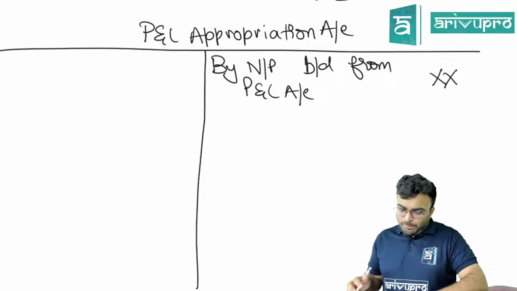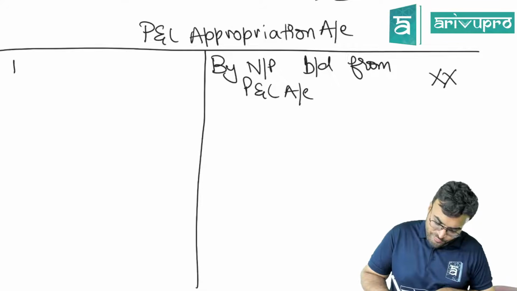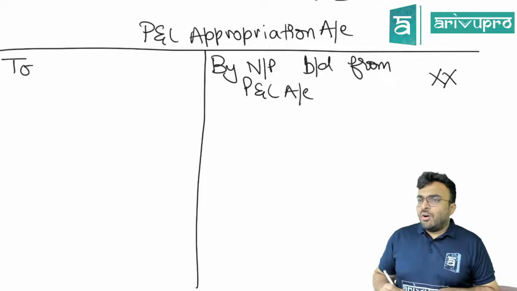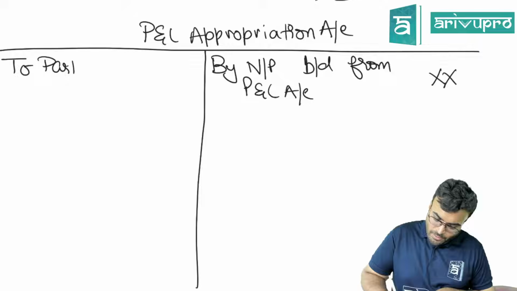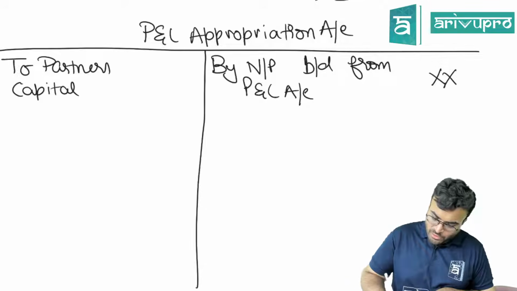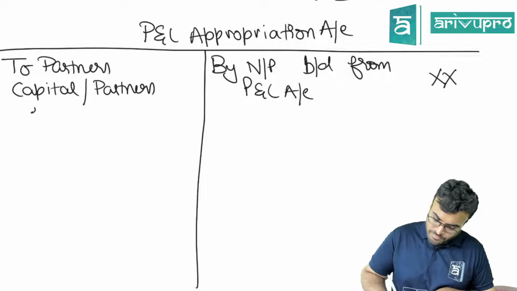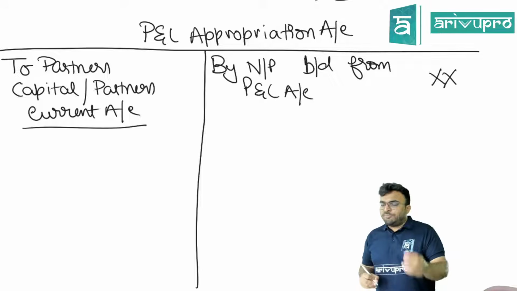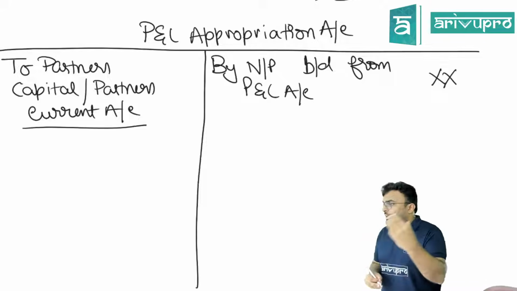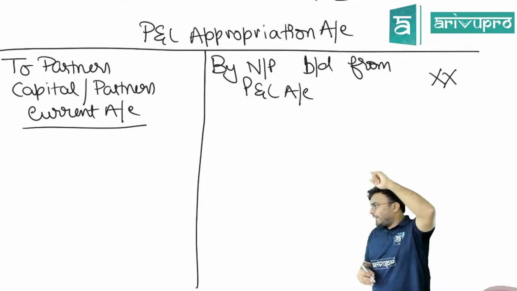Clear? Now, in P&L appropriation account, if we are giving profit, it will be transferred to partners' capital account or partners' current account. If profit is going to be given, it has to be debited here so that there it will be credited. Clear?